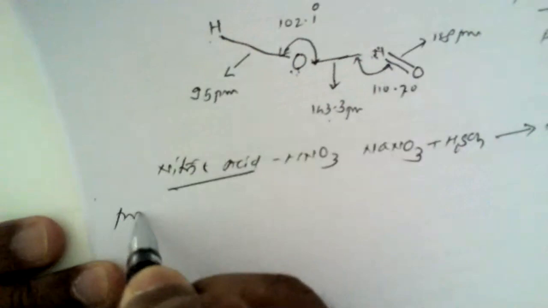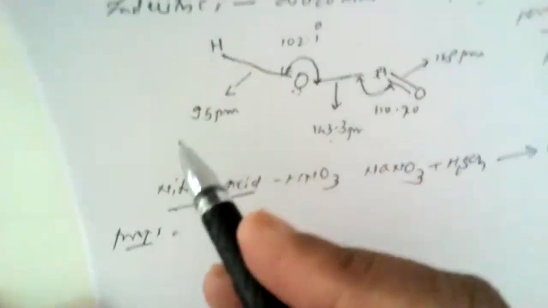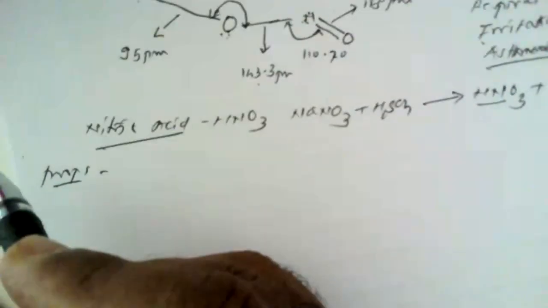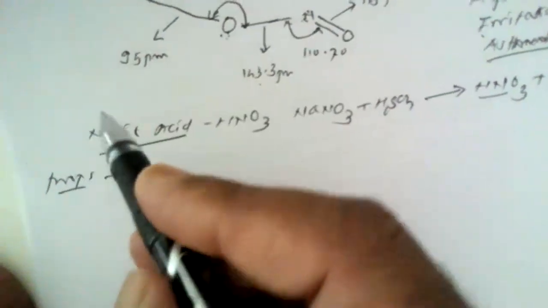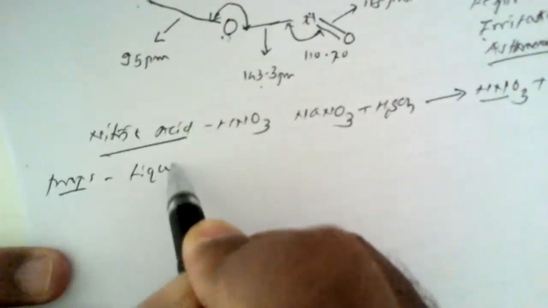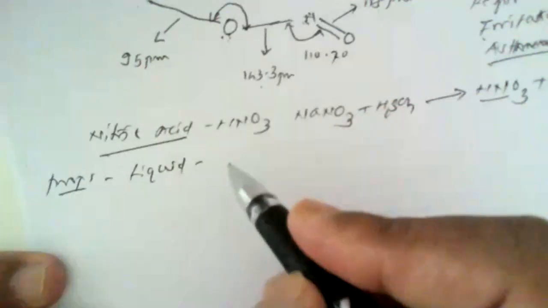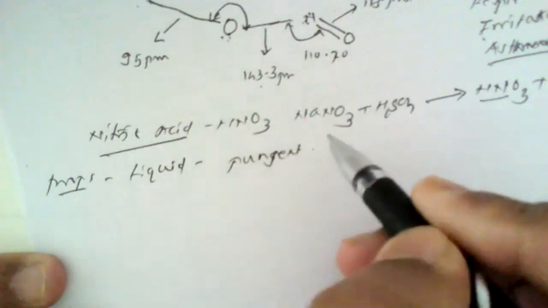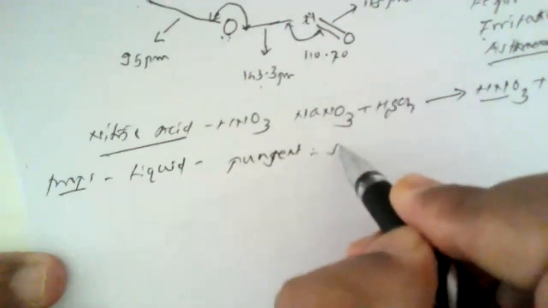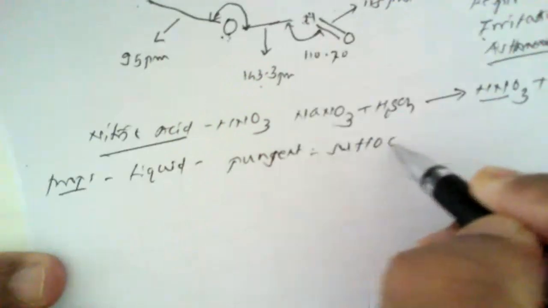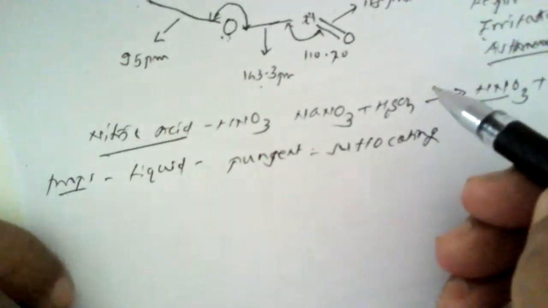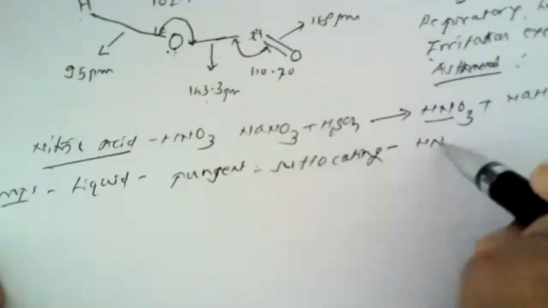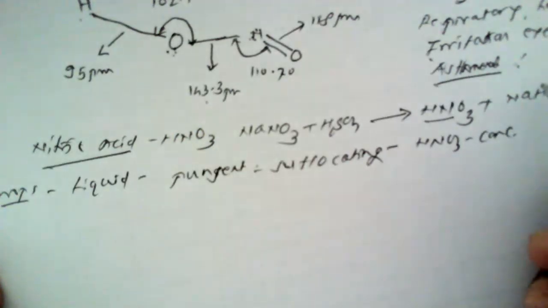What are the properties of nitric acid? Similar to the properties that we have studied for nitrous acid, there are some properties associated with nitric acid. Nitric acid, as we know, is a liquid. We have seen in the laboratory, it is a liquid with a pungent smell. The inhalation should be avoided. It has a pungent and moreover suffocating odor. Also, different concentrations of nitric acid are available.